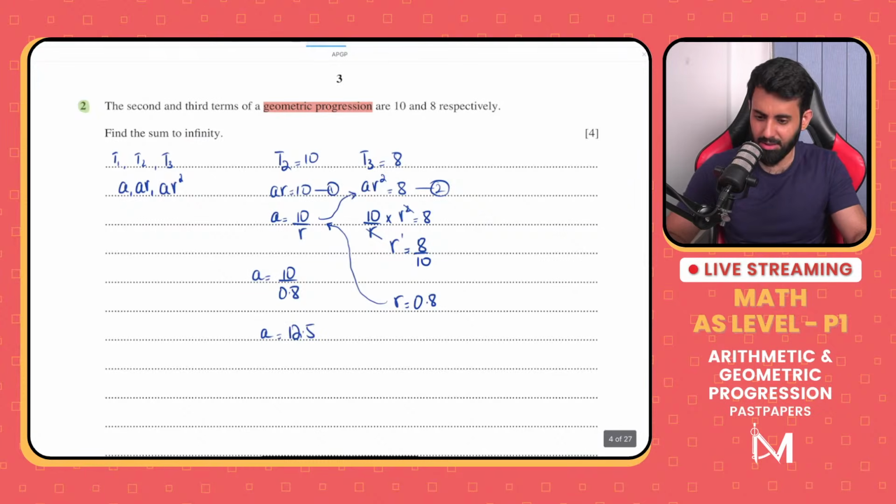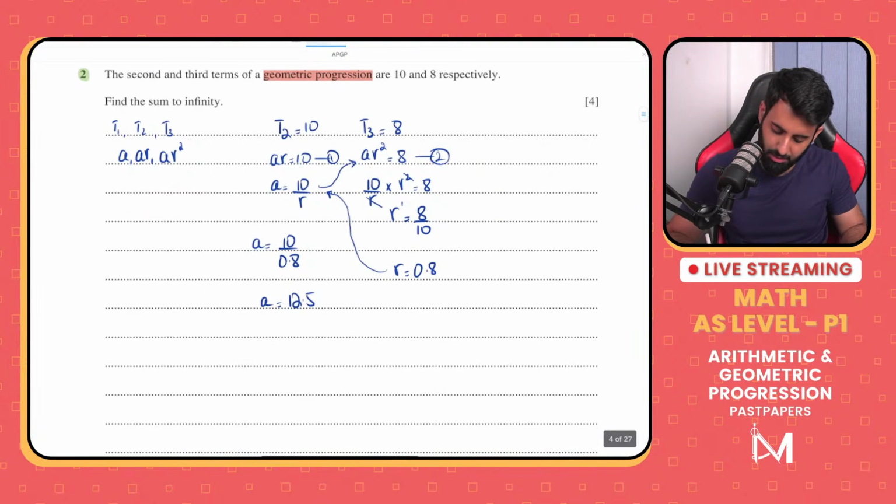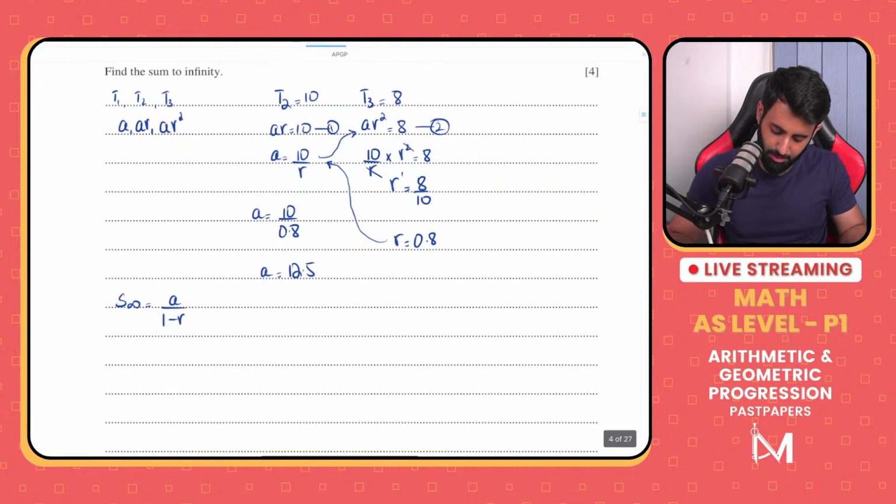Now, why was this necessary? This was necessary because we had to find out the sum to infinity. Now, what's the formula for sum to infinity? It's A over 1 minus R. So put the information together and you will have your answer. Sum to infinity is equals to 12.5 over 1 minus 0.8.